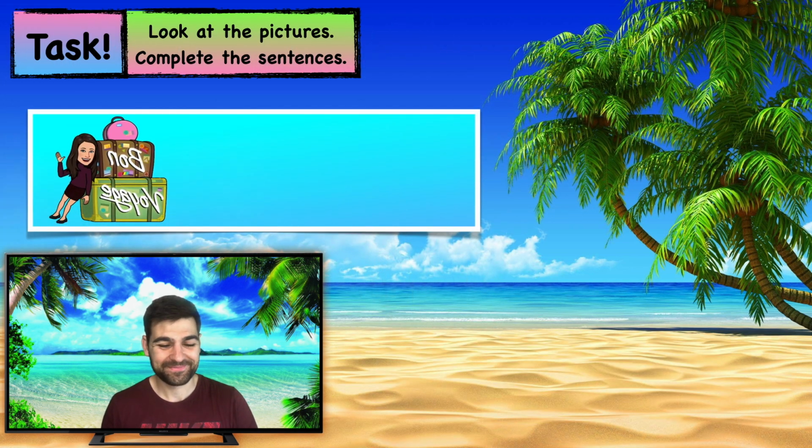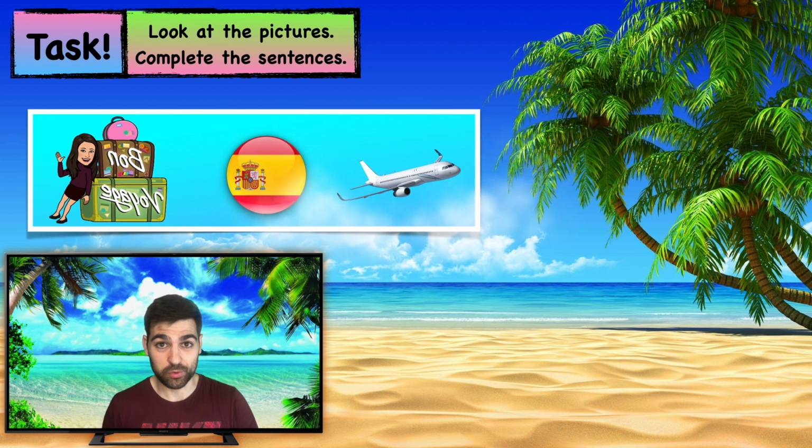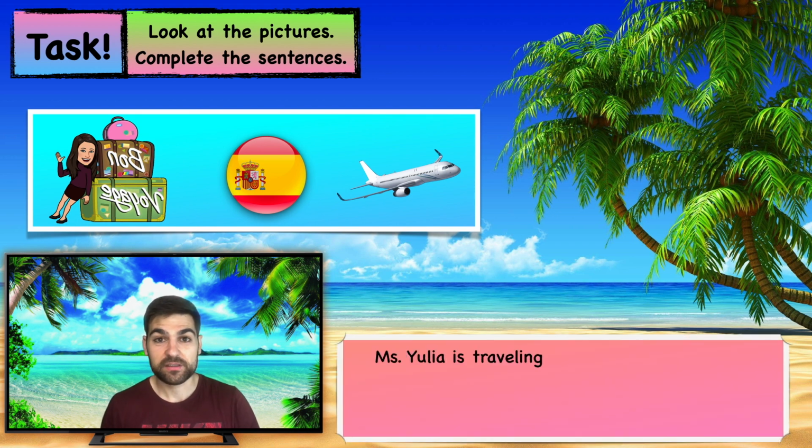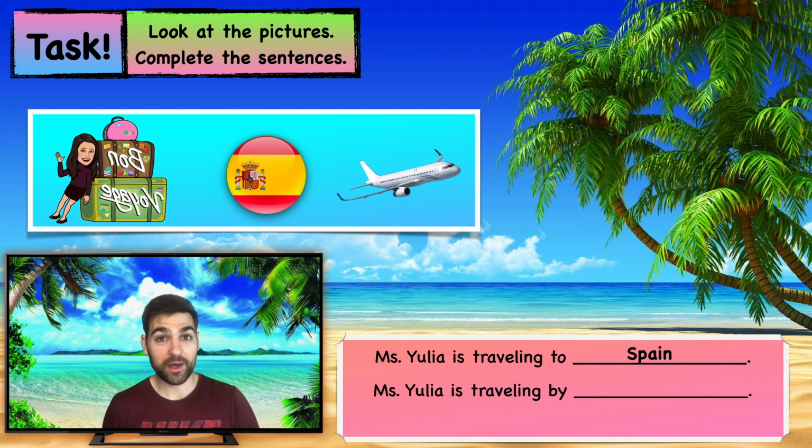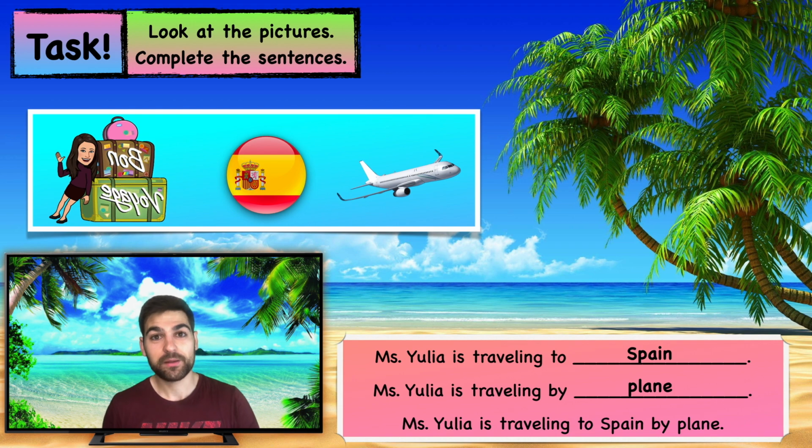One more time. We have a picture of Miss Julia, the flag of Spain, and a plane. So the first sentence, Miss Julia is traveling to Spain. Good. Miss Julia is traveling by plane. Very good. And finally, Miss Julia is traveling to Spain by plane. Did you get it? Very good job.